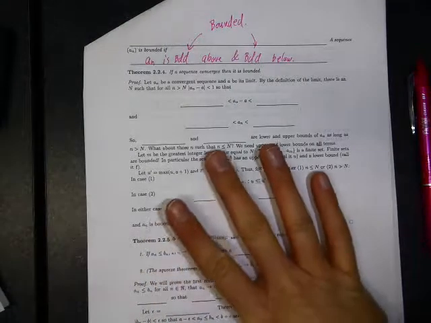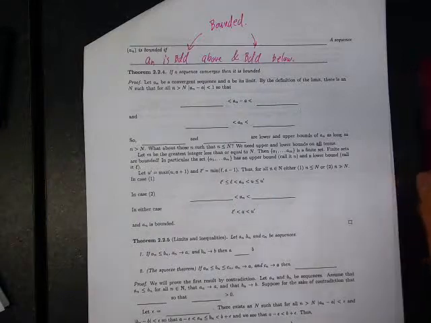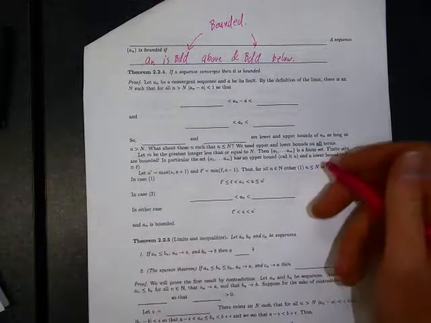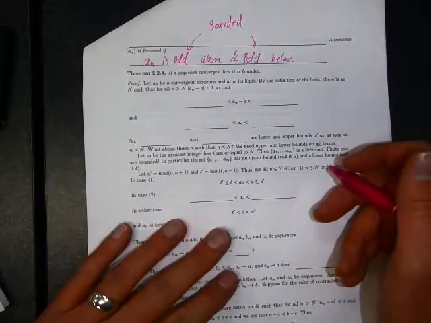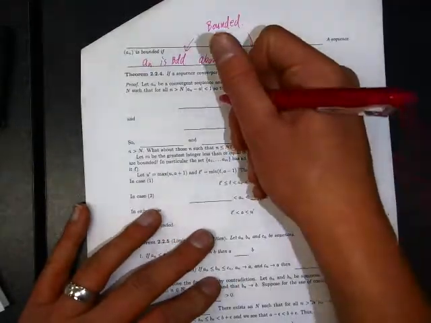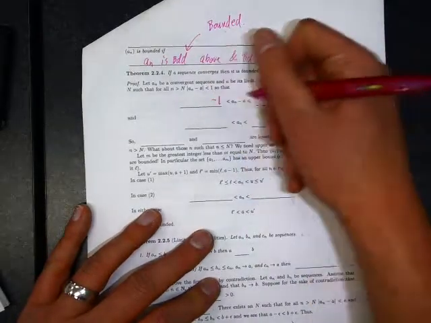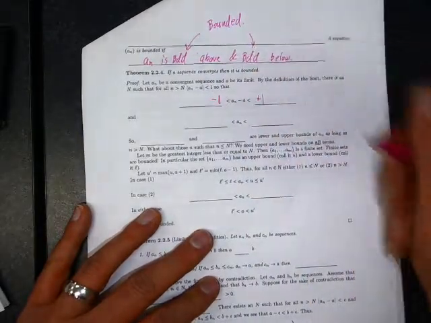So just like what we did in the proof of the multiplication law, by the definition of the limit there is big N such that for little n bigger than big N, the absolute value of a_n minus a is less than 1. But let's see what that means. We want to get bounds on a_n. Absolute value of a_n minus a is less than 1 means that a_n minus a must be between -1 and +1.